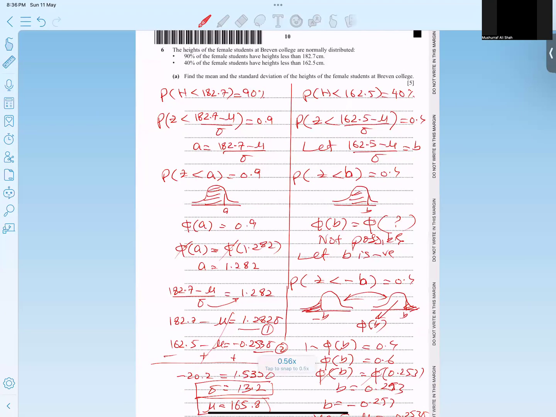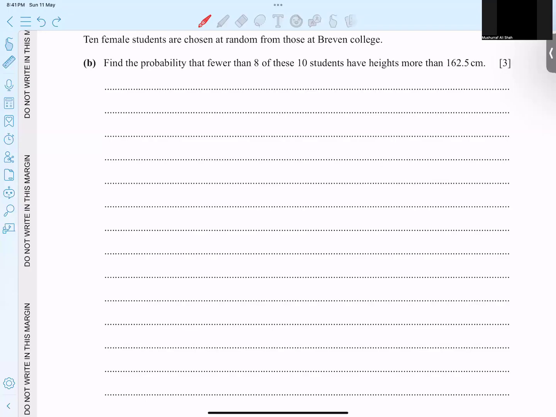And let's go for part B. 10 female students are chosen at random from the college. Find the probability that fewer than 8. Fewer than 8. What does fewer than 8 mean?